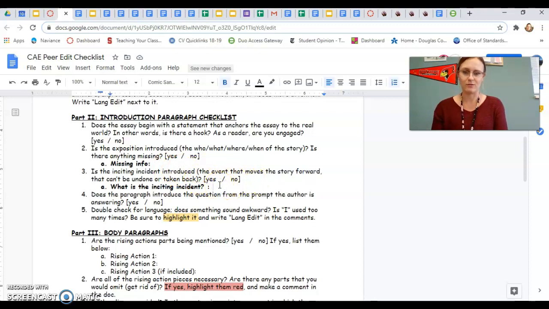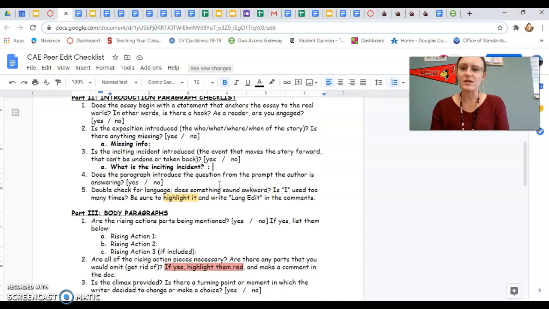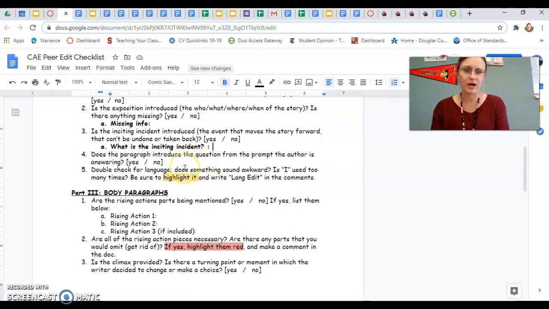What is the incident, right? You don't have to write it word for word, if that's easy for you, right? If you want to copy and paste it from the essay into here, great. If you know that you would just rather write it in your own words, that's fine too. Does the paragraph introduce the question from the prompt the author is answering, yes or no?